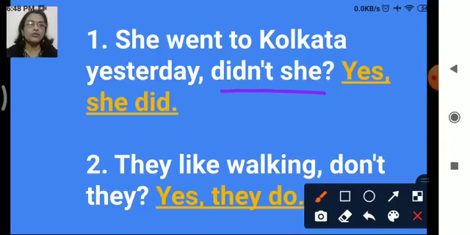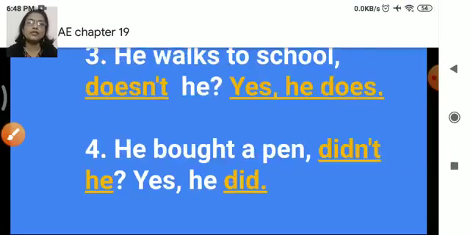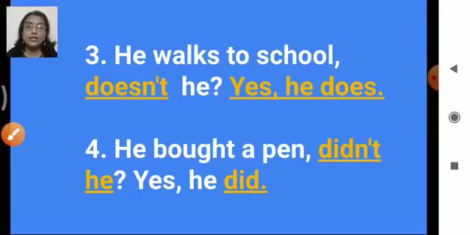Okay, now in the next question, let's see. Now this third one we can see is incomplete. He walks to school, and then a blank is given, and then he is given. He walks, okay, present tense. So what will come? Doesn't. So he walks to school, doesn't he? So the short answer is yes, comma, he does, and a full stop. Okay, so in this way we have to complete the question also here.